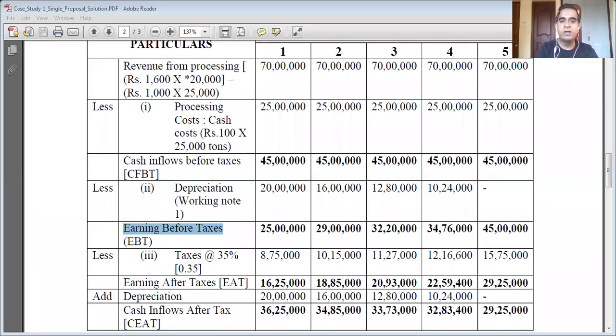Okay, so students, I hope till here we are able to understand, right? And can you see the PDF file? Yes, sir. Yes, sir.